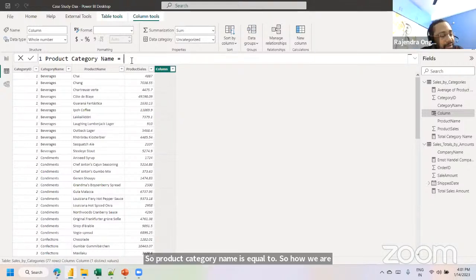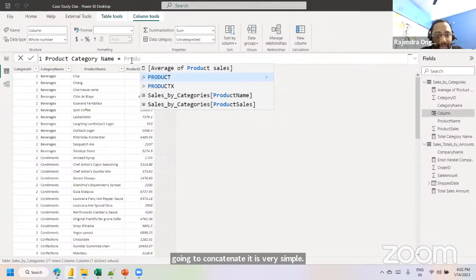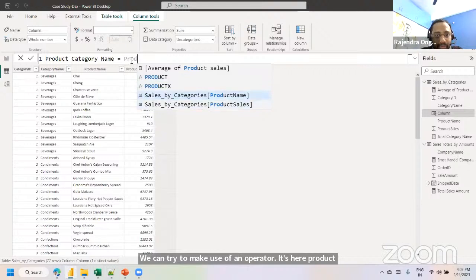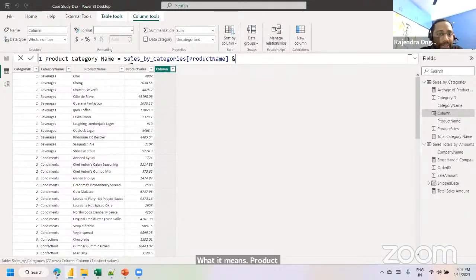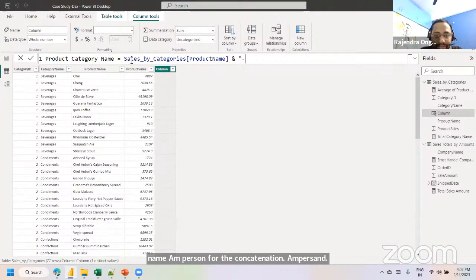It is very simple. We can make use of an operator. It's here. Product name, which is available, product name, ampersand for the concatenation, ampersand. So I want to specify a hyphen separator, hyphen. I'm using the hyphen separator here. Another column. So how are we going to add one more? I'm just using one more operator, ampersand, category name. So category name.